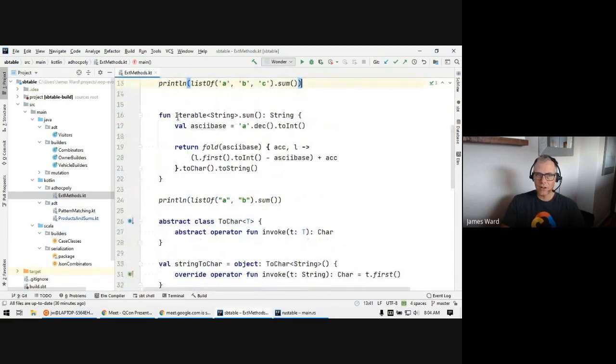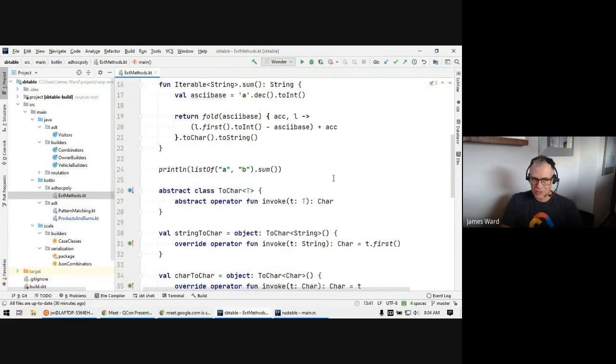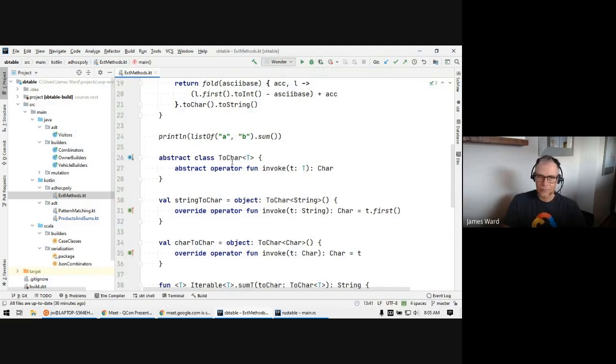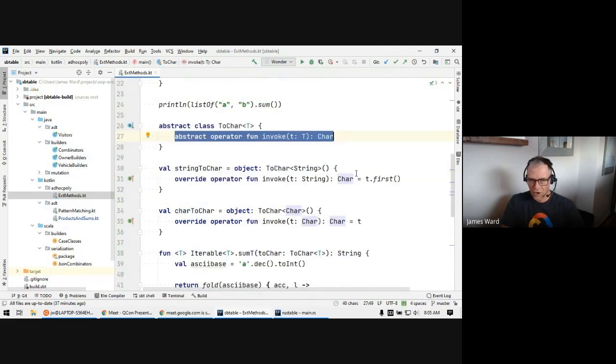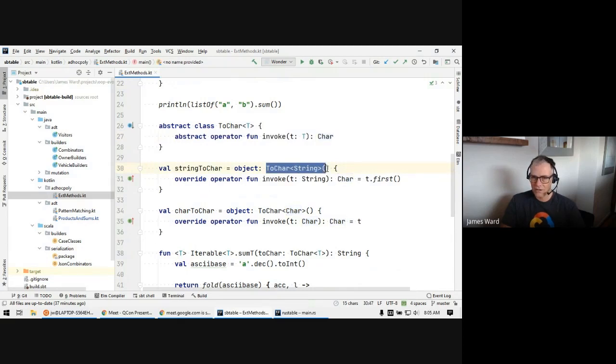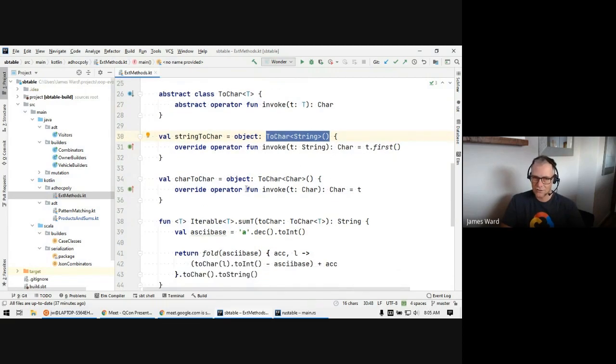But we've done this all with concrete types in that Iterable of whatever. What if we wanted to make this generic? Well, what we can do is have an abstract class, ToChar of T, and then have this invoke operation on it, which is going to return a Char. And then we can do a StringToChar. So now we create a new function that is going to be able to take a string, turn it to a char, get the first one, and then CharToChar.